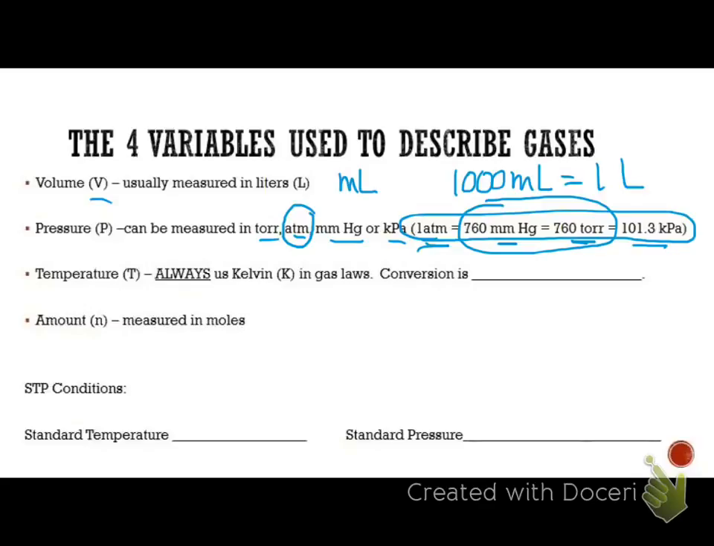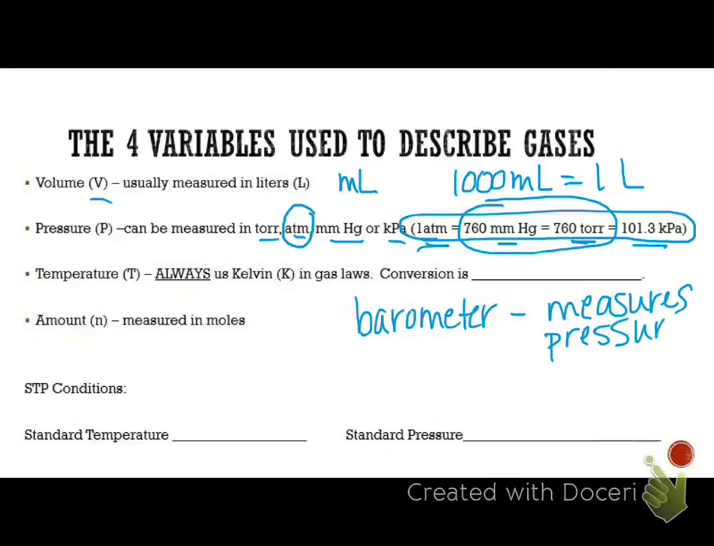Basically, the millimeters of mercury is very common, and they wanted to honor the man who invented the barometer. And the barometer, you might want to write that down, a barometer measures pressure, and his name was Torricelli, and they wanted to give him the honor of calling it a torr, just to give him that honor.